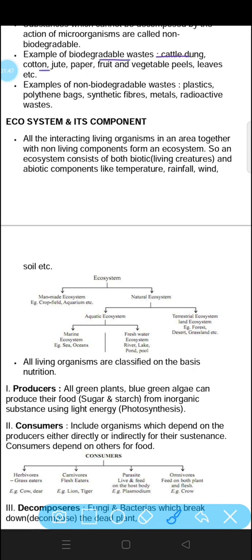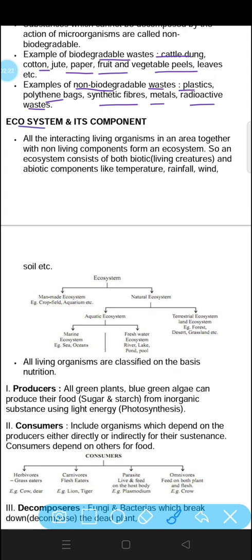Cattle dung, cotton, jute, paper, fruit and vegetable peels, leaves, they all are biodegradable waste because they can decompose by the action of microorganisms in the environment. Now, examples of non-biodegradable waste: plastic, polythene bags, synthetic fibers, metal, radioactive waste, etc. These all are non-biodegradable because they do not get degraded by the action of microorganisms.